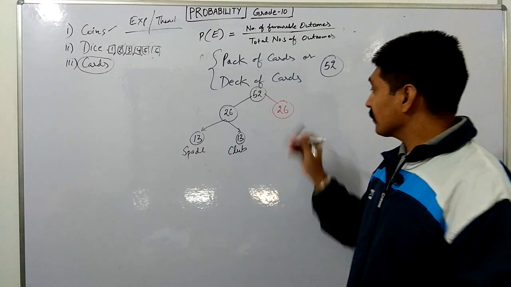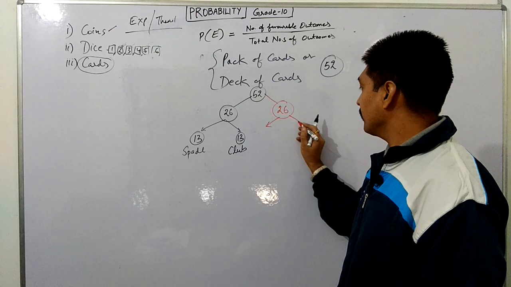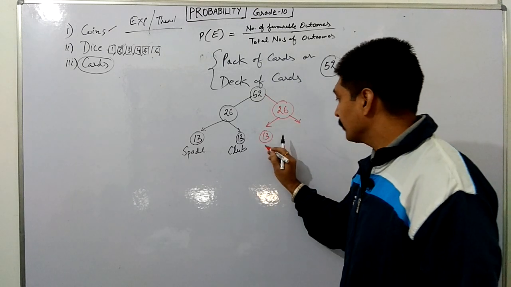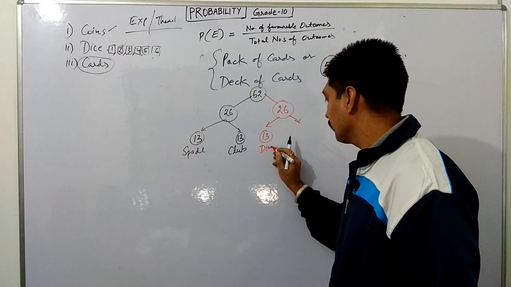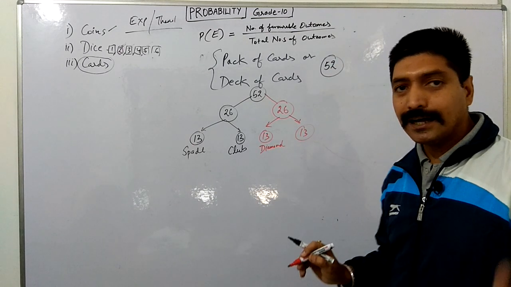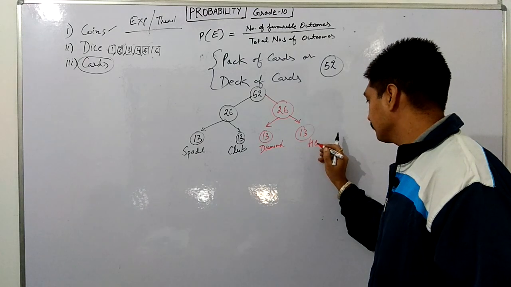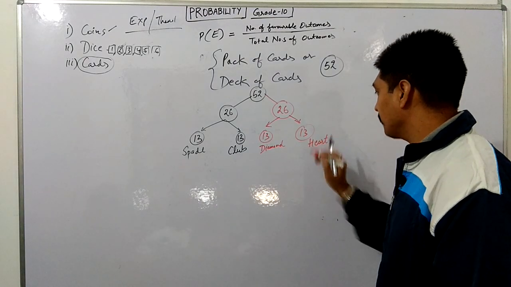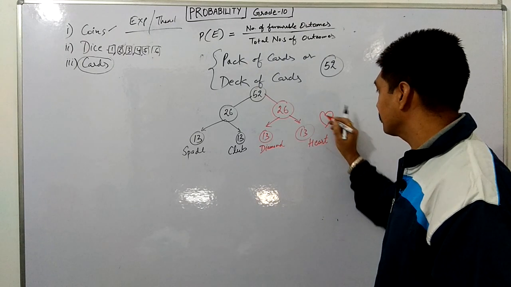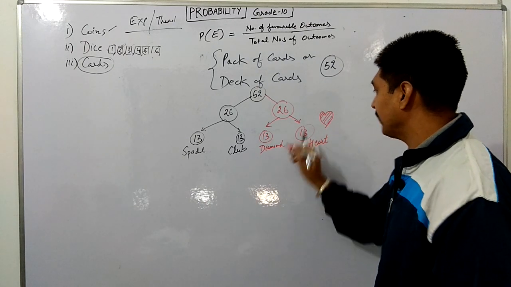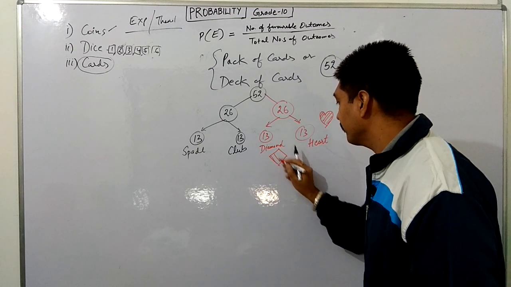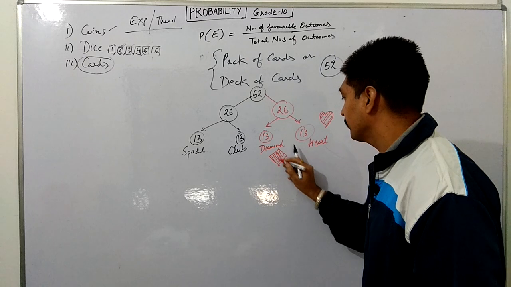And same, your 26 cards, they are 13, half of them, they are your diamond, and half 13, they are your heart. Even shape, their shape is heart. This is the shape of heart. Every card is having this shape of heart. Same diamond shape. This is on every card. You will check that every card is having the shape of a diamond.